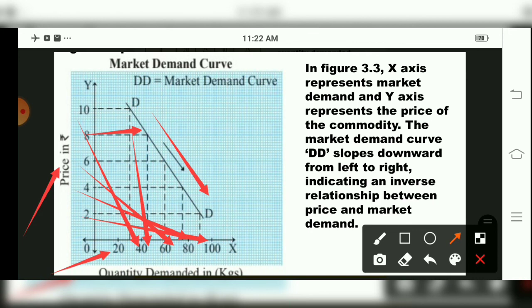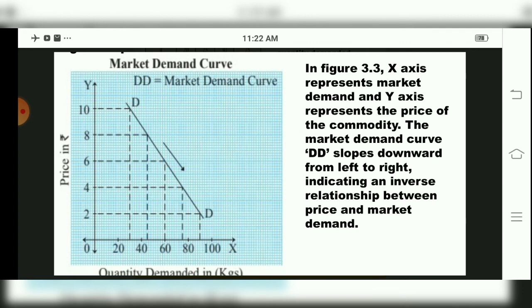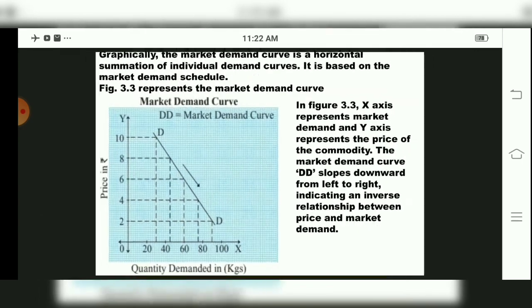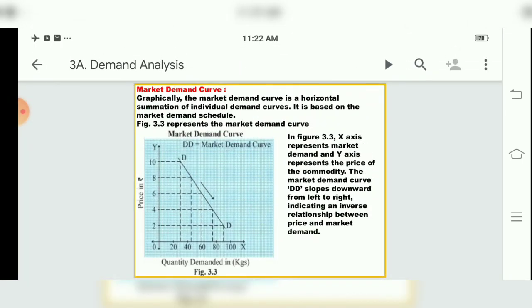That means in this table also we can see, or in this graph also we can see, children, at 10 rupees 20 kgs, but when the price was less, at 2 rupees 90 kgs were purchased. So this shows inverse relationship between demand and price, or say price of a commodity and quantity demanded. So this we have studied in individual demand curve and market demand curve, that demand is having an inverse relationship between price of the commodity and quantity of the commodity, children.